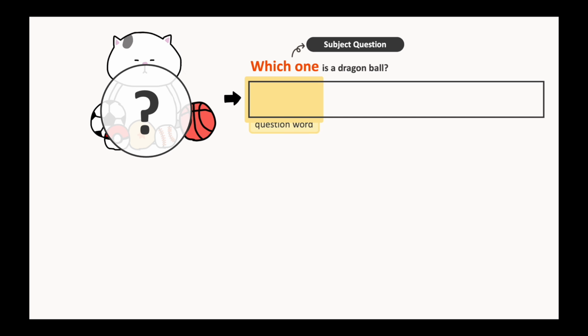Let's do one more example. Imagine we see many kinds of balls in front of us, and one of them is supposed to be something called a Dragon Ball, but we don't know which one it is. So we want to ask which one is a Dragon Ball. And again, this is a subject question. And the question word is which one, どれ. So we mark the question word with ga and say どれがドラゴンボールですか?